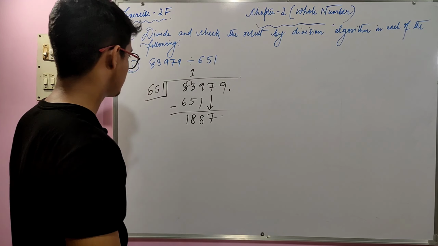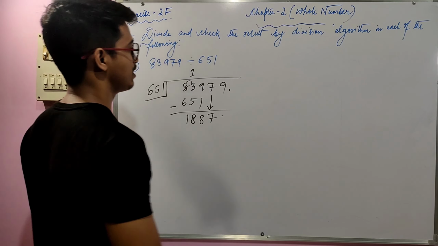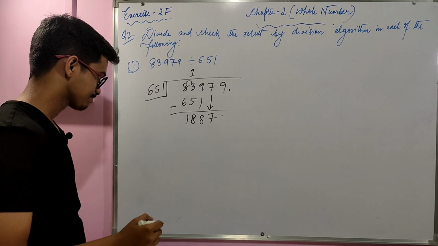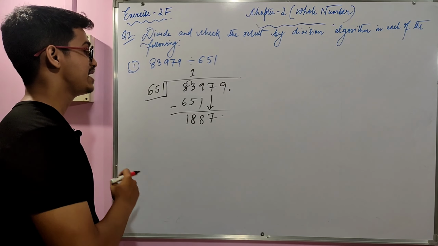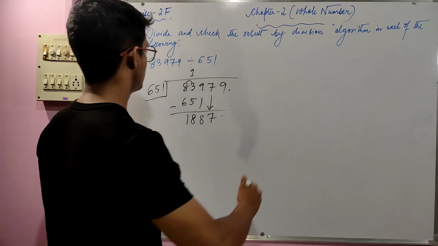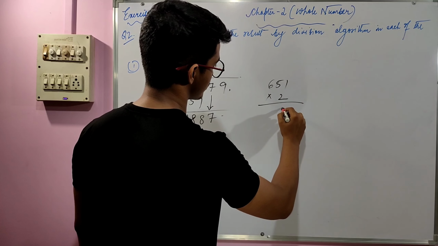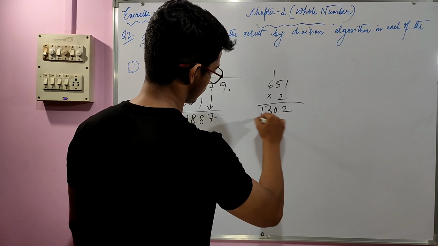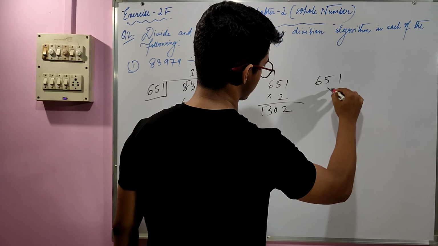I think there is no such exact number, so we have to take the smaller number which is right before 1887. So 651 into 2, let's just find out what is 651 into 2. 2 into 1 is 2, 2 into 5 is 10, 1 carry, 2 into 6 is 12, 13. So 1302, and let's just find out 651 into 3.